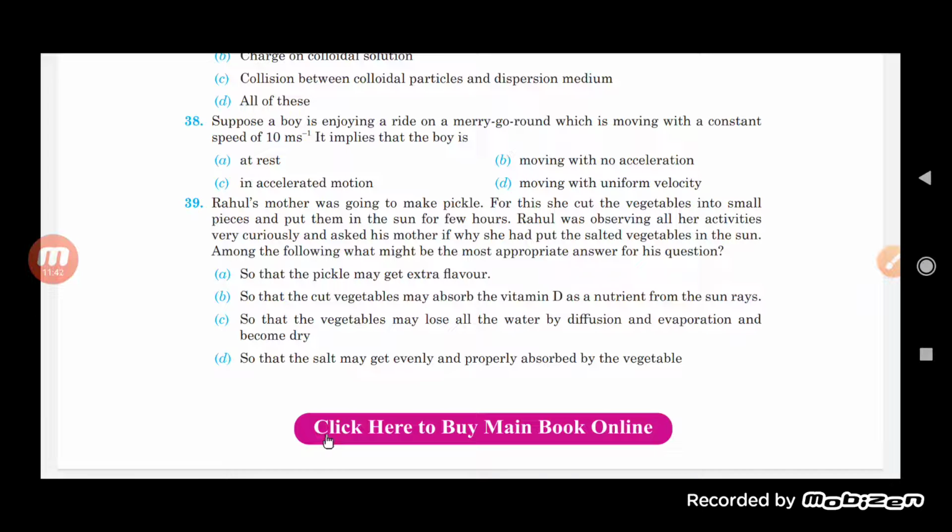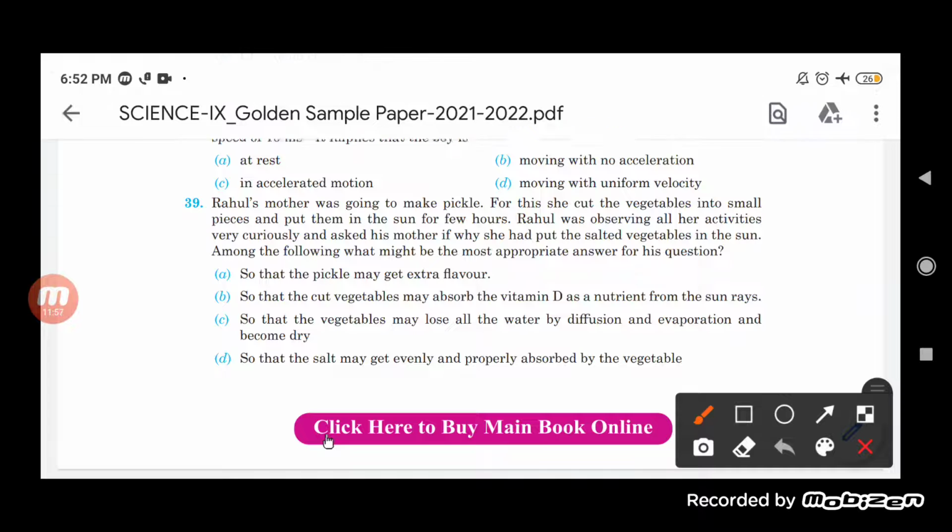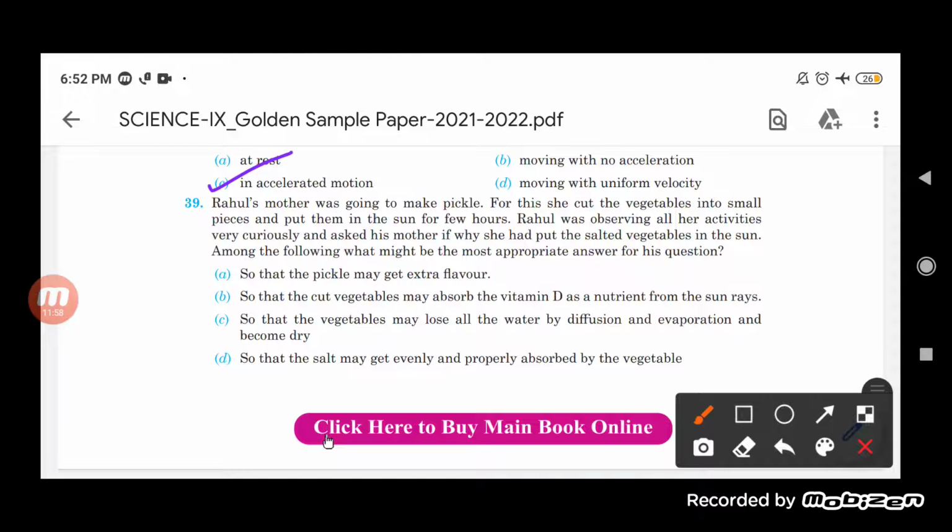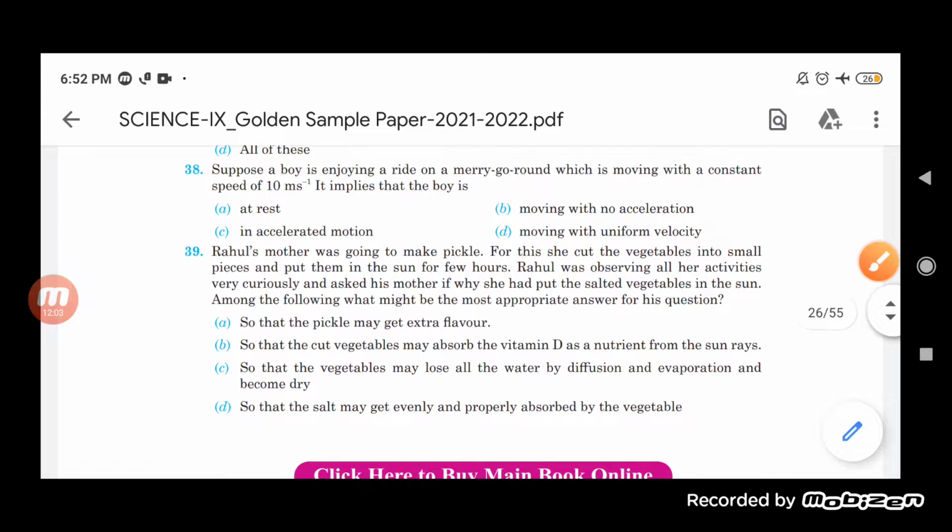We can say it is actually moving in accelerated motion, because although it is moving with a constant speed of 10 meters per second, the direction keeps on changing, due to which the body is said to be accelerated. So the correct option is accelerated motion.